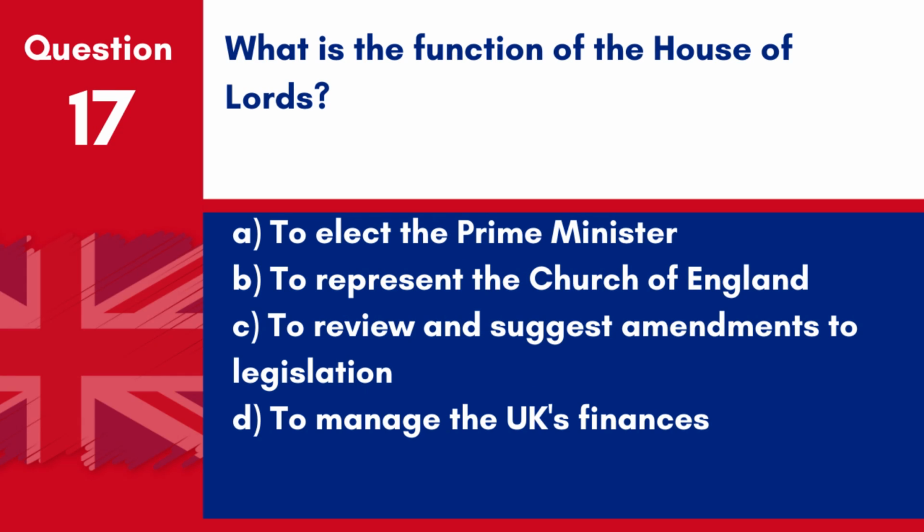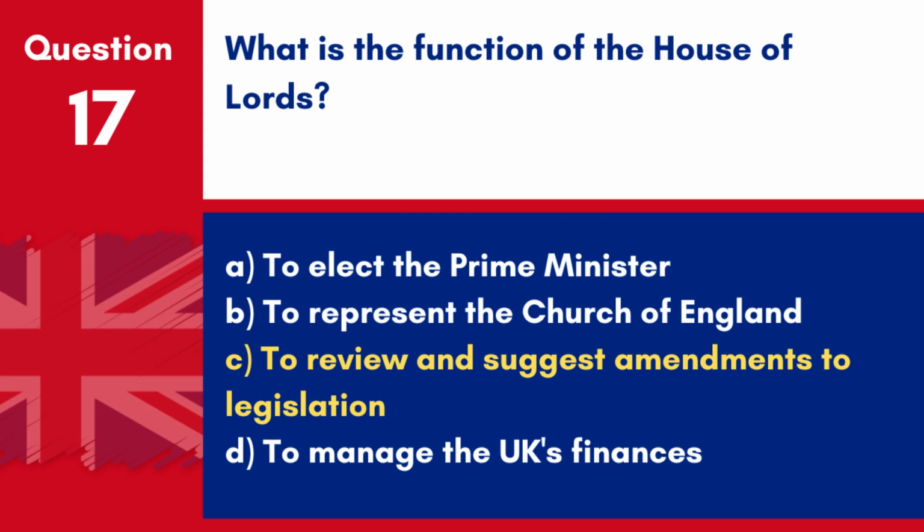Question 17. What is the function of the House of Lords? A. To elect the Prime Minister. B. To represent the Church of England. C. To review and suggest amendments to legislation. D. To manage the UK's finances. Answer C. To review and suggest amendments to legislation. The House of Lords reviews and suggests amendments to legislation passed by the House of Commons.